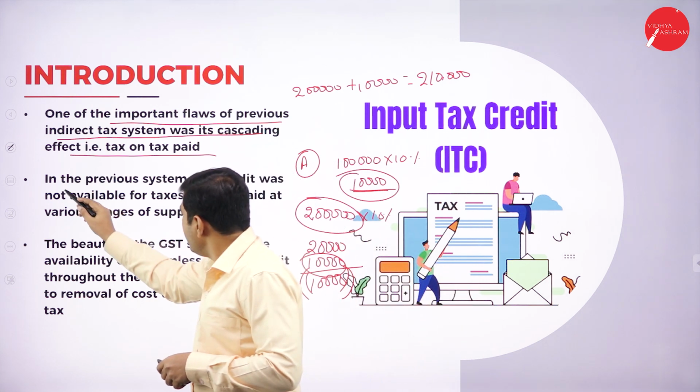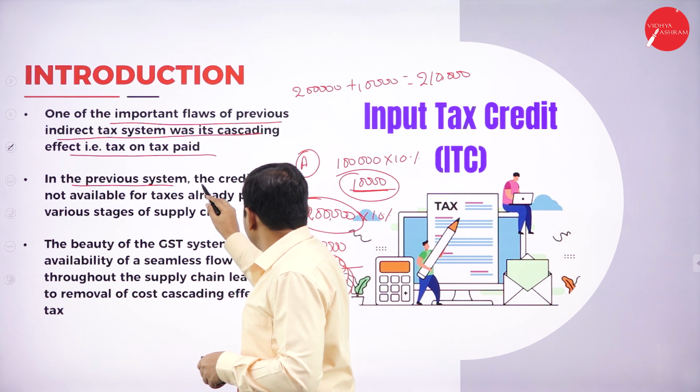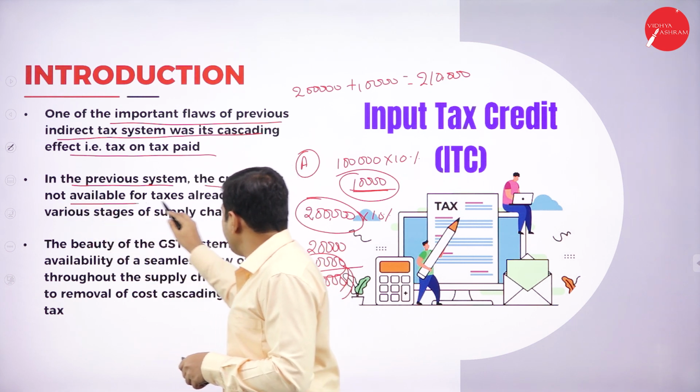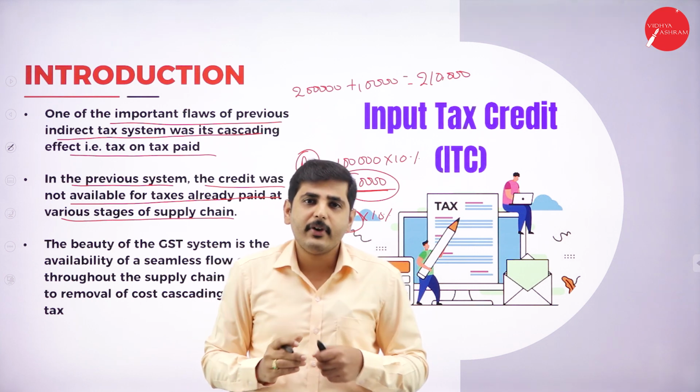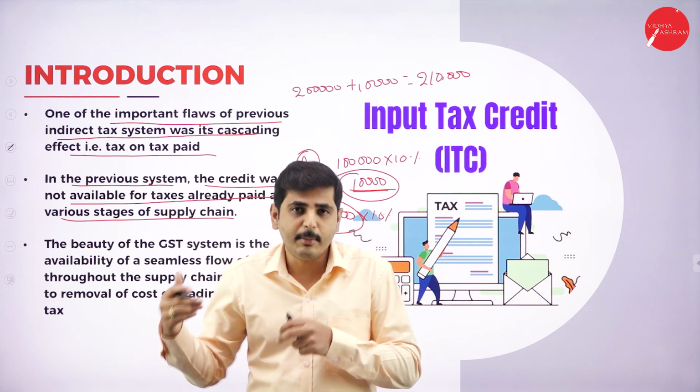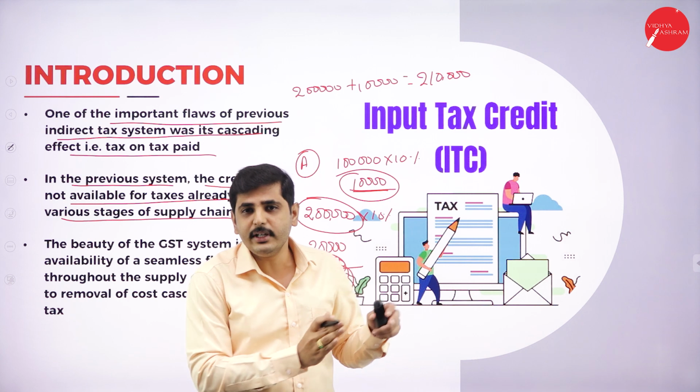Next one, in the previous system, the credit was not available for the taxes already paid at the various stages of the supply chain. For example, I am producing goods in Tamil Nadu and also have to sell the goods in Karnataka.